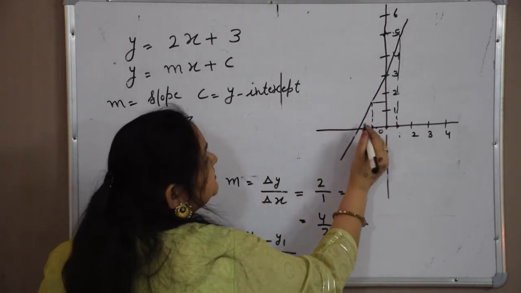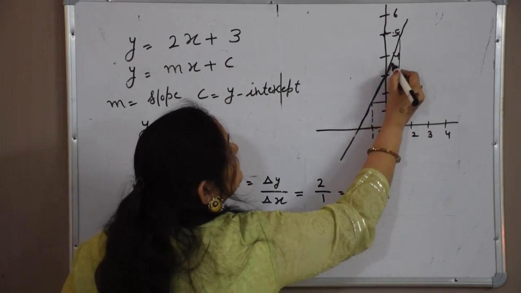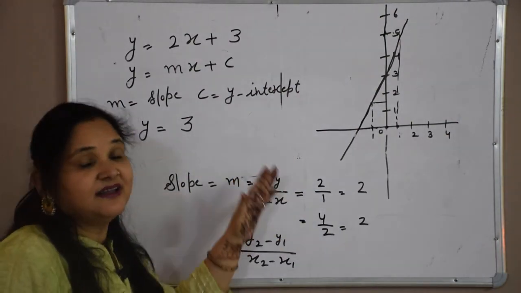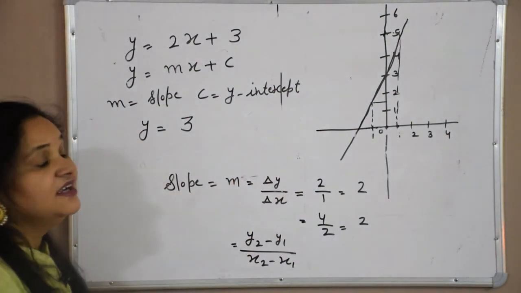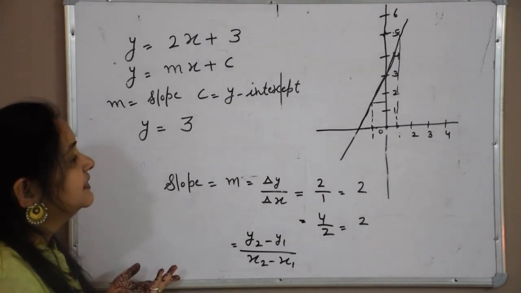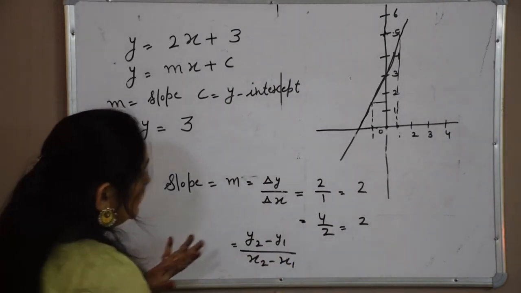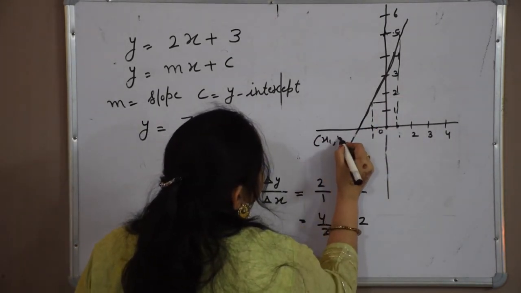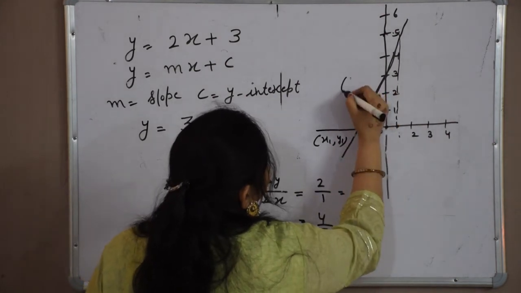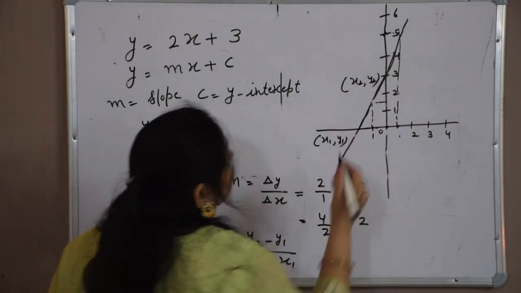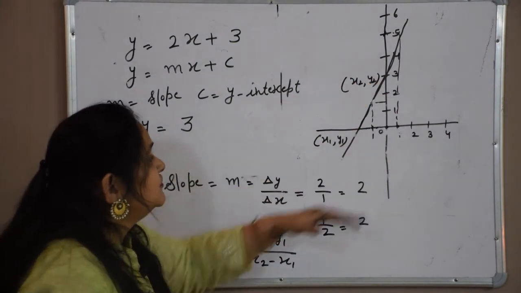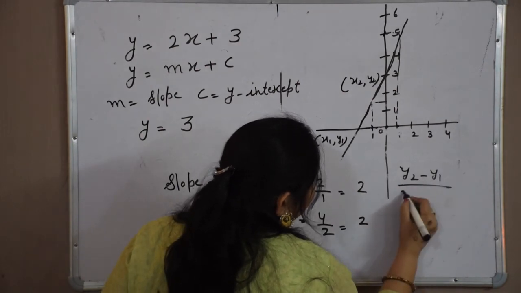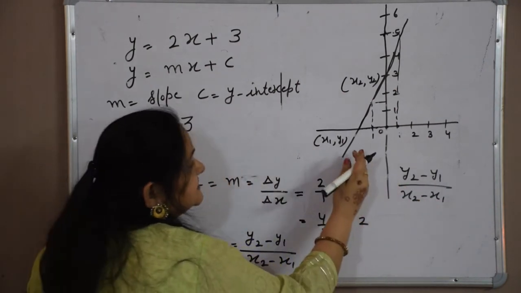See, here the line changes like this whenever it goes. So there is a typical pattern by which the line is tilting, and that tilt we can say is the slope of a line. I think this is clear to you, and its formula becomes, if we are taking 2 points x1 y1, x2 y2, the rate of change of y is y2 minus y1, and rate of change of x is x2 minus x1.